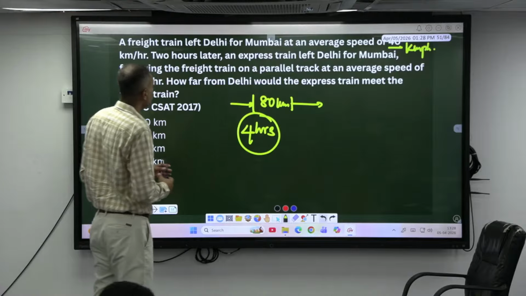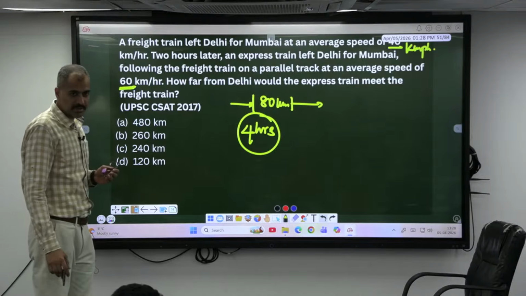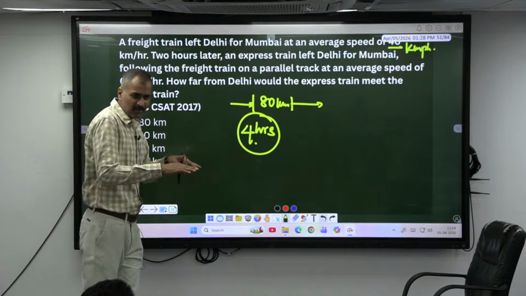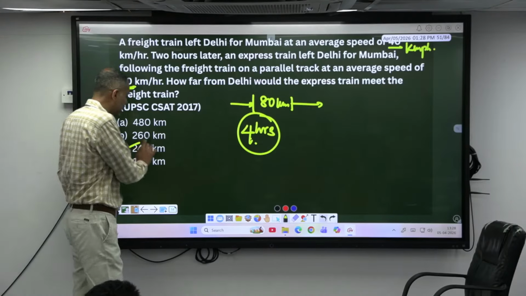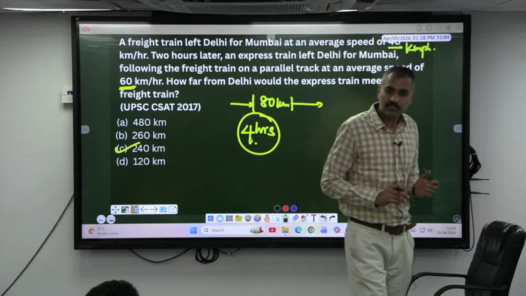Second train started at a speed of how much? 60 kilometers per hour, right? After how many hours did it meet? 4 hours. Once the gap becomes 0, that is the meeting time. 4 hours at 60 kilometers per hour means what distance? 240 kilometers from the starting. Got it?